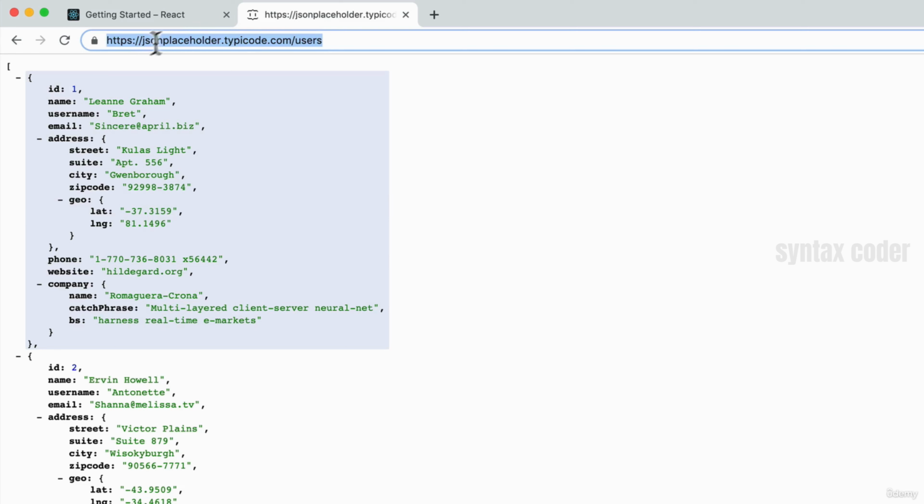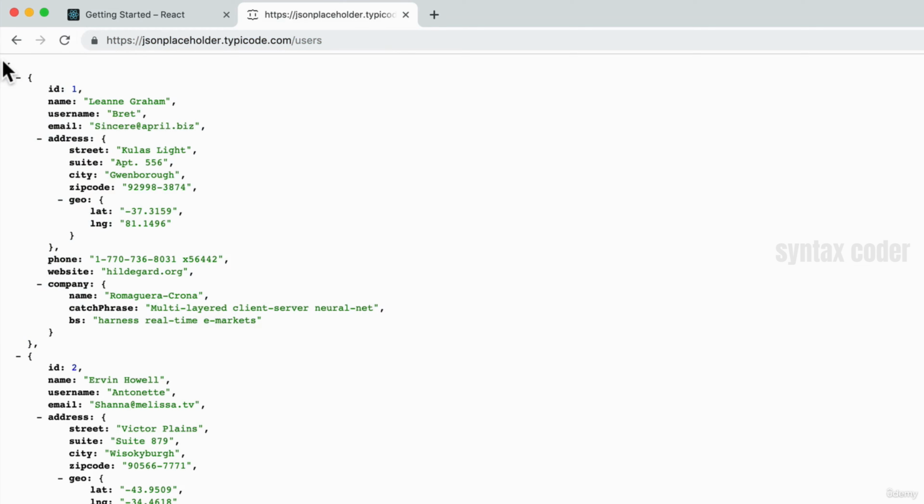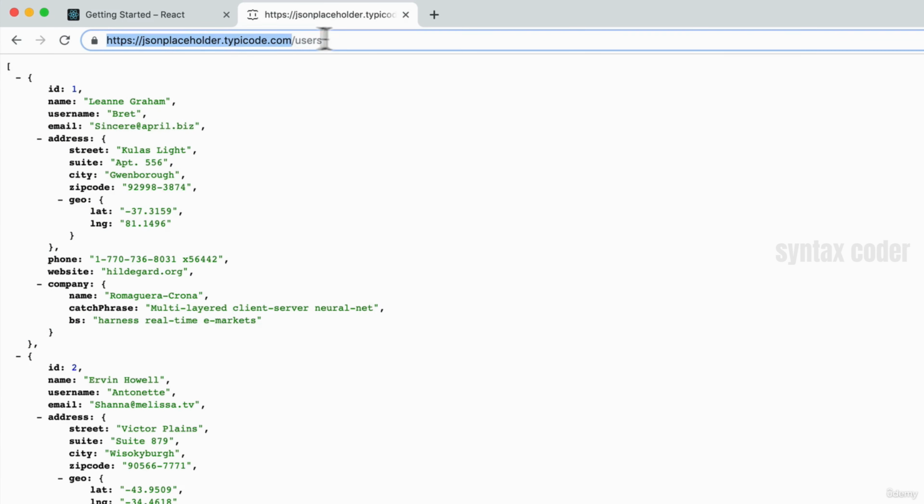For example, we saw that on this JSON placeholder website, by entering it, all I get is, well, not an HTML page, right? All I get is this data that is formatted in what we call JSON. So this JSON data can be converted into, let's say, a JavaScript object that we can use. But all this does is provide us an API, a way for us to access information from this server.